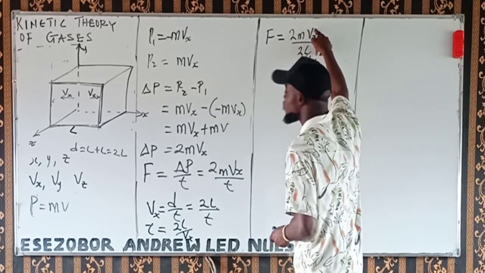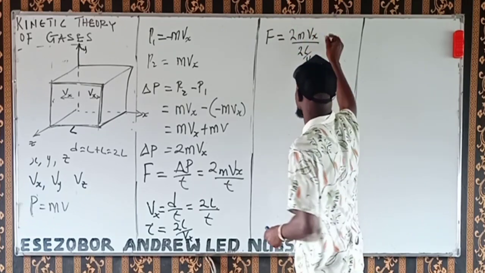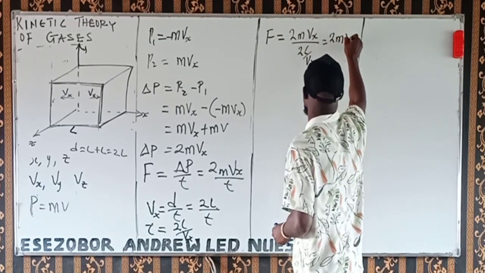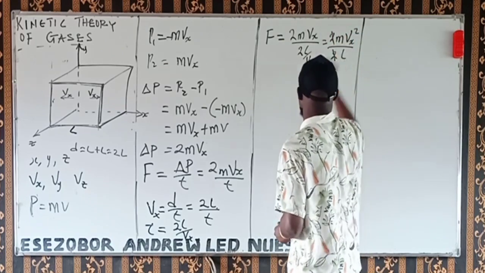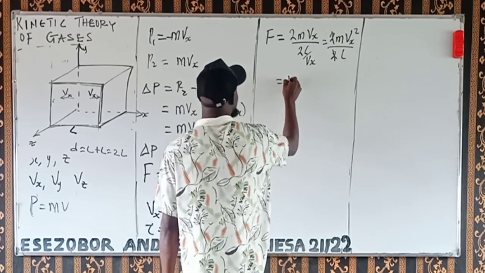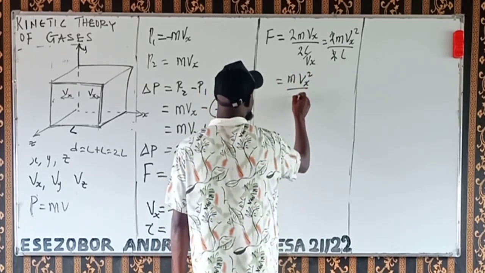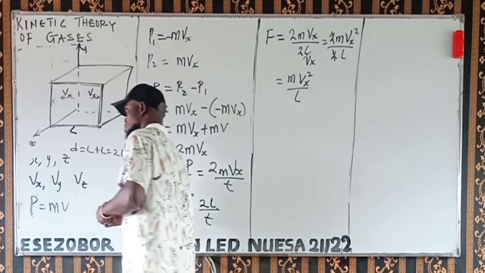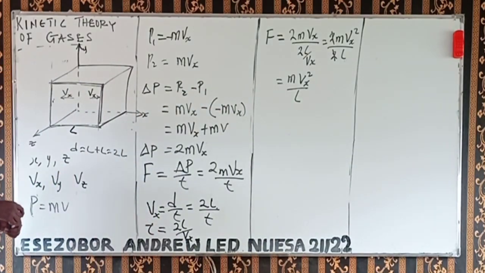This vx moves to multiply the upper side, and we now have 2mvx squared over 2L. We cancel the 2, and then we have mvx squared over L. That's what we are going to have.